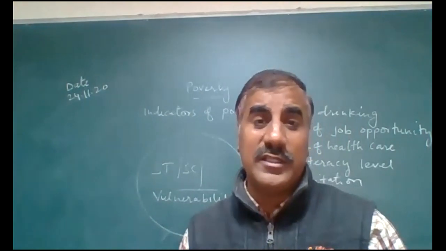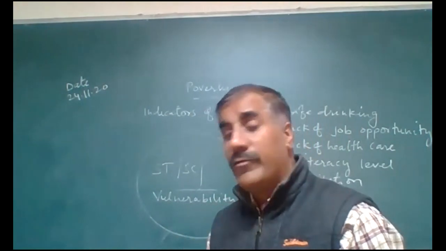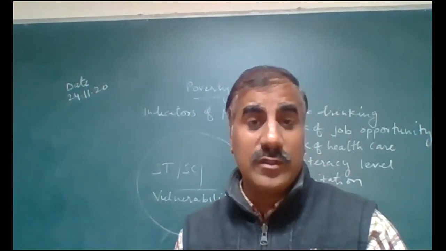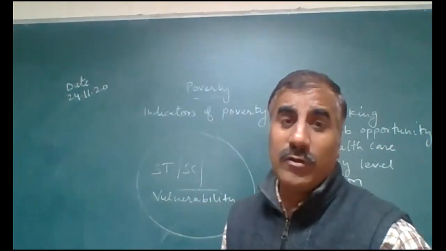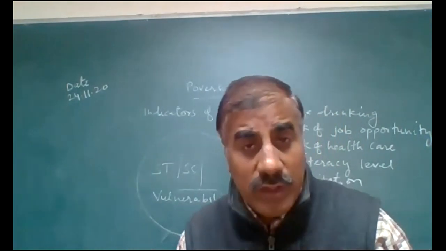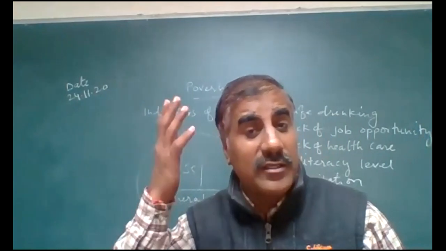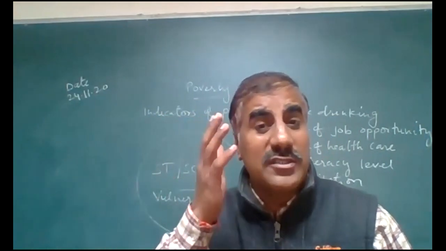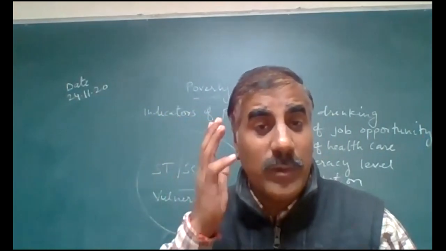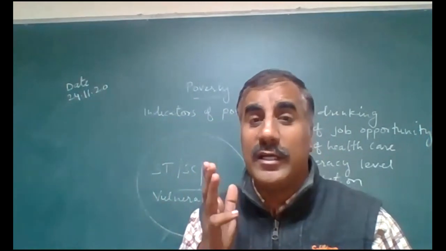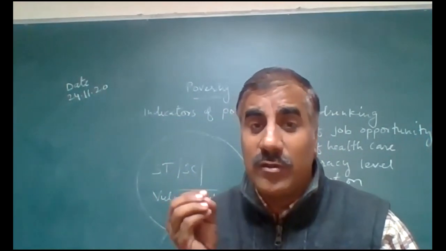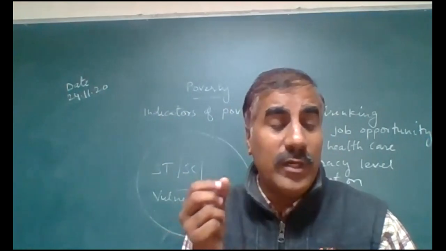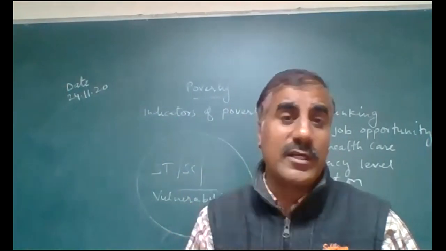We should try that when we sit at the lunch or dinner table, we think about the many people, 26 crore of the population of our country, who are unable to arrange even a meal of their choice. Twice a day meal, morning and evening, is not even available to them.